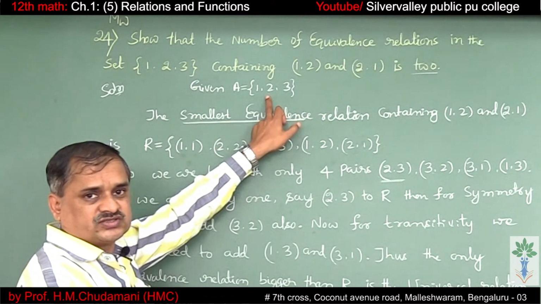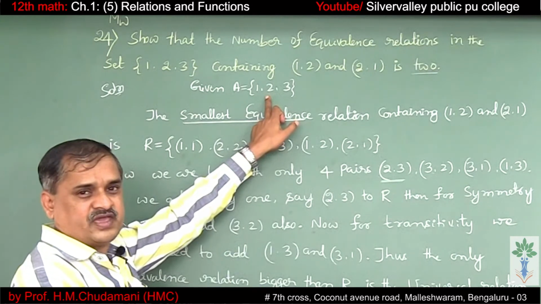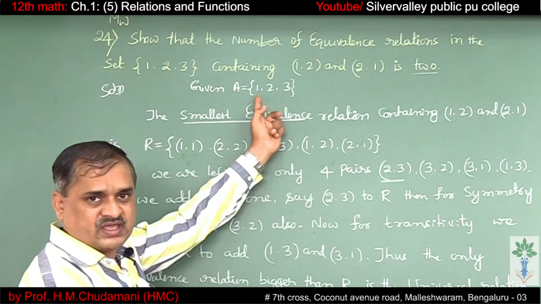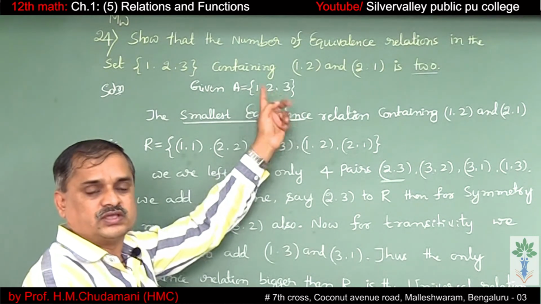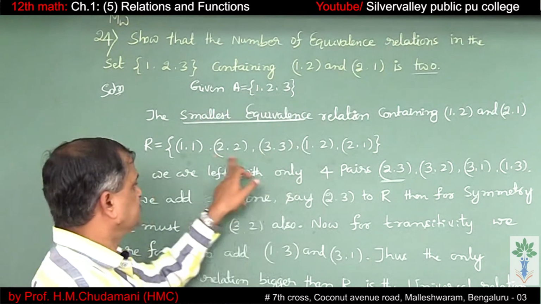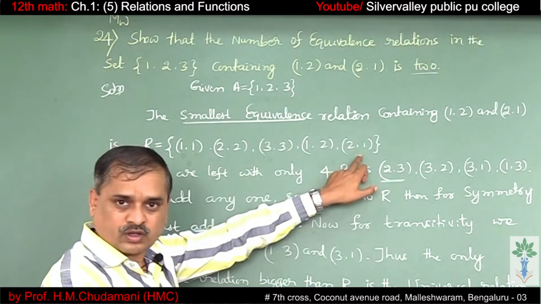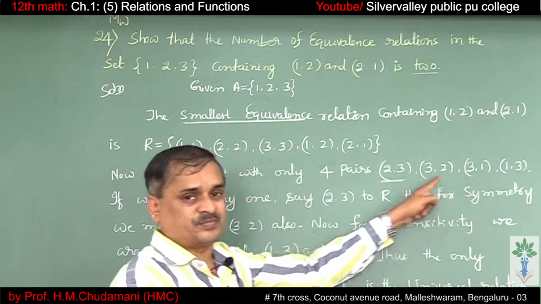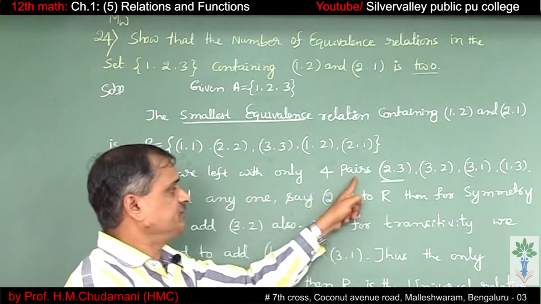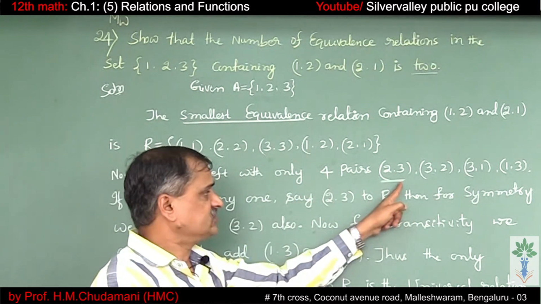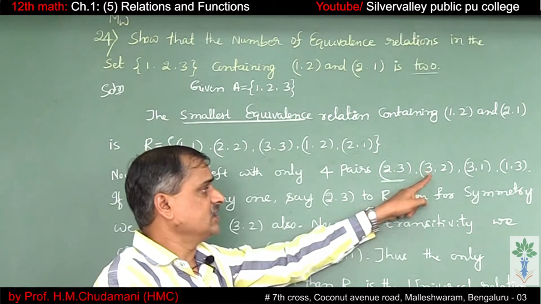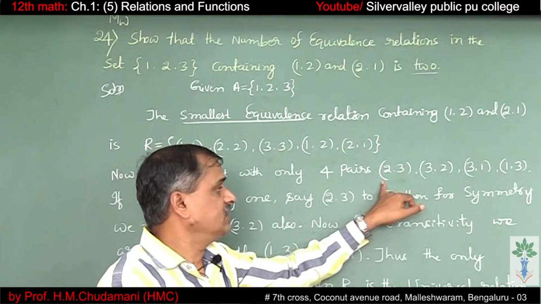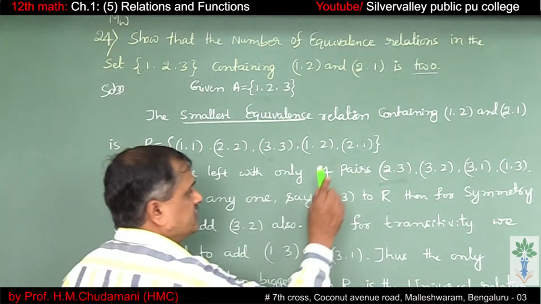A relation is a subset of A cross A. Since A equals {1, 2, 3}, A cross A means 3 into 3. There are 9 ordered pairs. Here we have 5 ordered pairs. We are left with 4 more ordered pairs, namely (2, 3), (3, 2), (3, 1) and (1, 3).